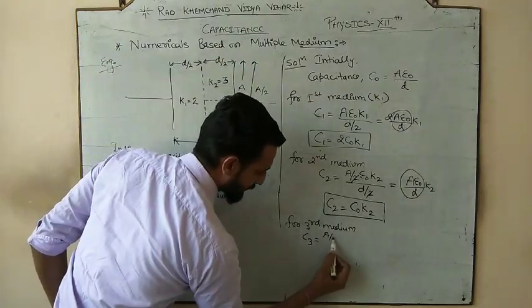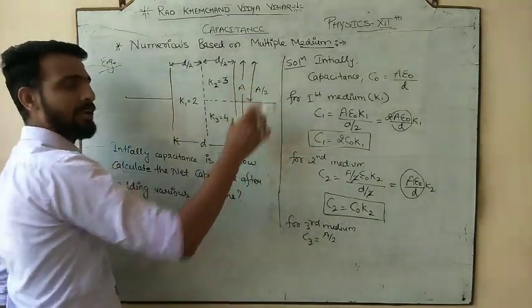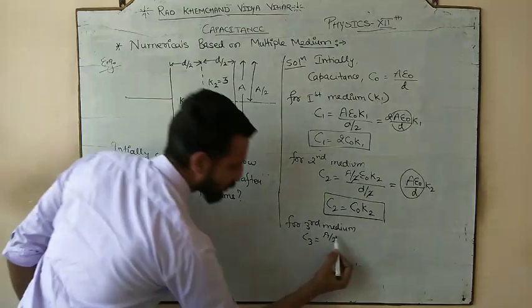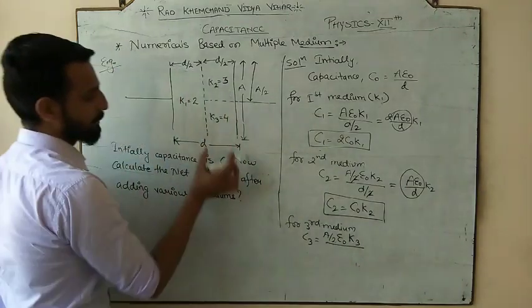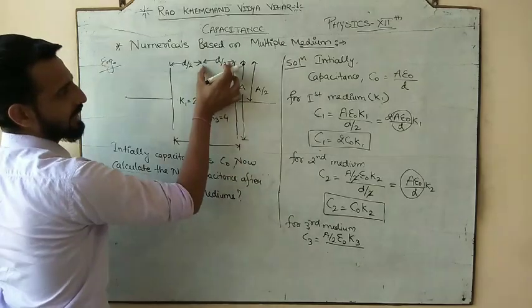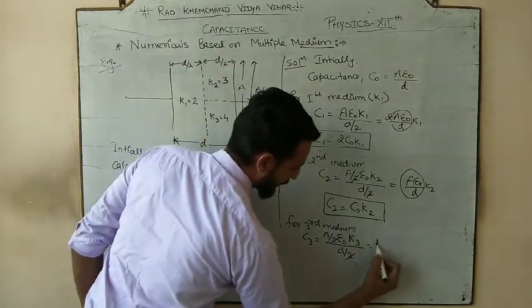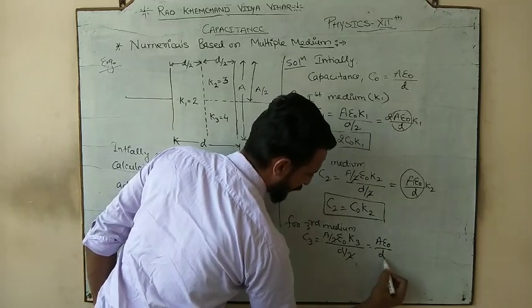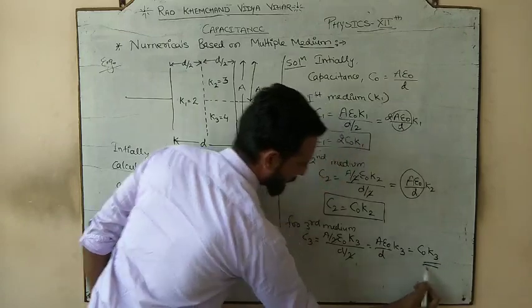The area left is A by 2. Total was A, and this one is A by 2. So A minus A by 2 would be A by 2. Epsilon naught, medium is K3, divided by how much separation it is covering? It is covering D by 2. Again the 2 cancels. It would be A epsilon naught by D, K3. It would be C naught K3.